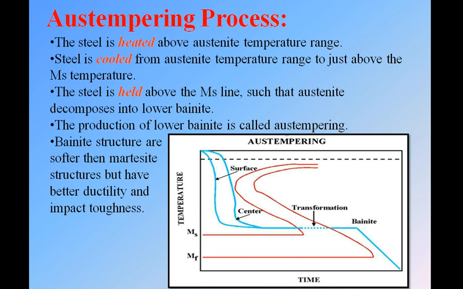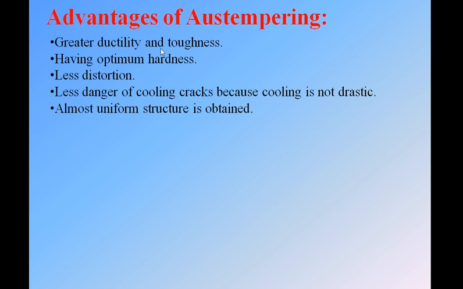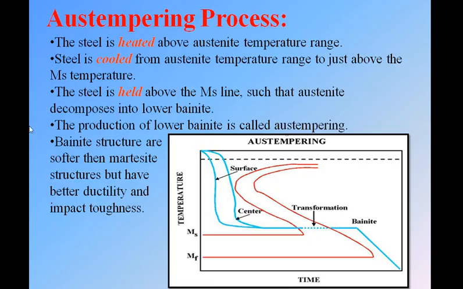On the x-axis we have time, on the y-axis we have temperature, and the curve shows the transformation. In Martempering we got the martensite phase, and in this we will get the bainite phase.